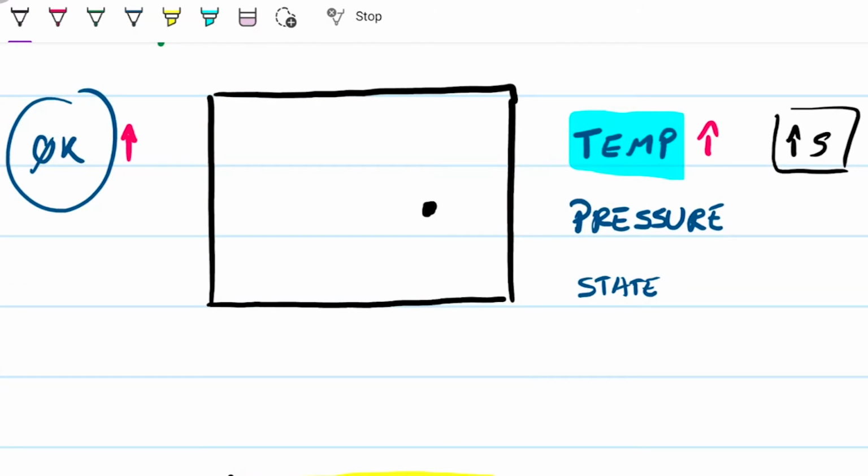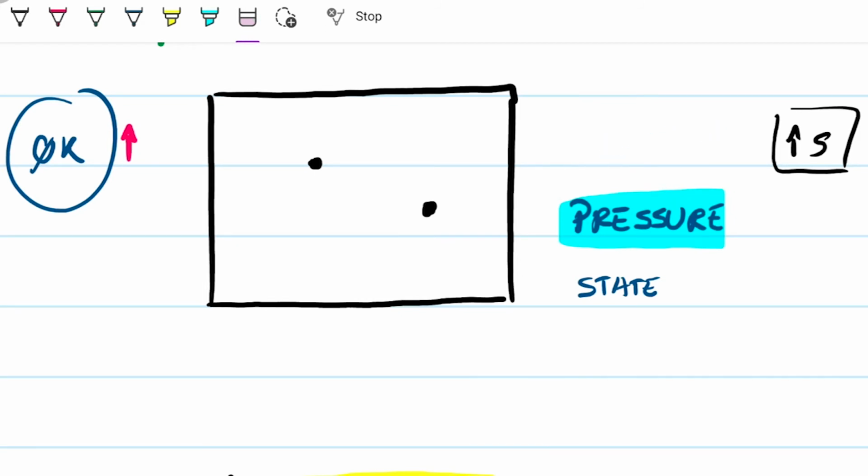Okay, closed system. Now what happens if I introduce a second molecule? Right there. Now I have two of them. Remember that pressure, now we're moving on to pressure. Let's get rid of this guy and just highlight that we're moving on to pressure. Remember that pressure is a measurement of how, I should probably leave that.